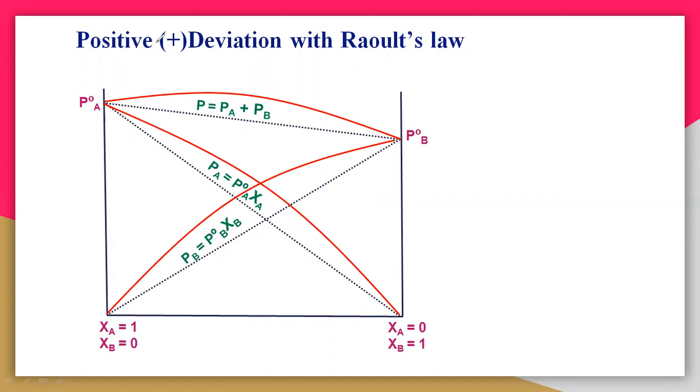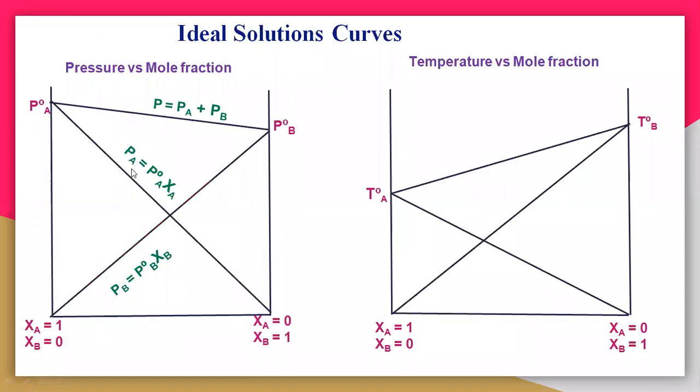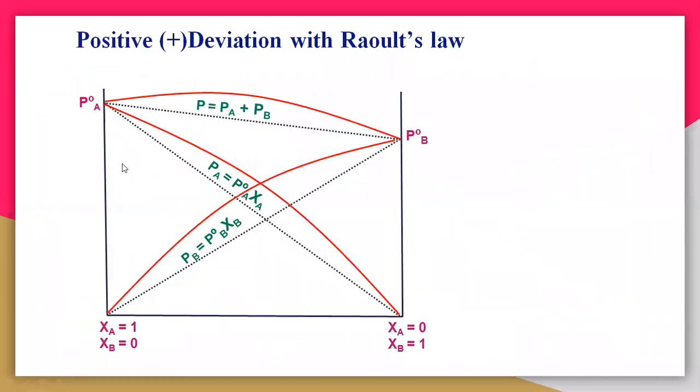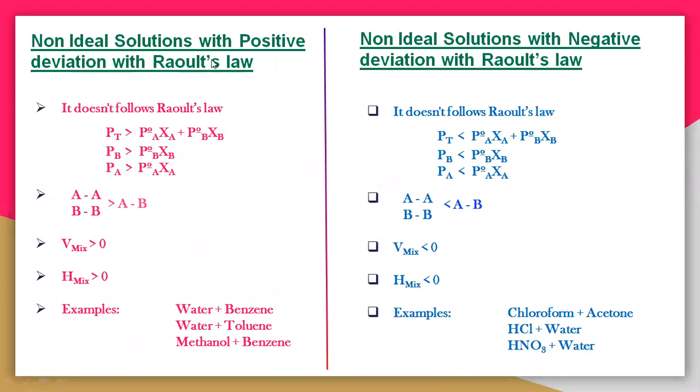Positive means, see here, I have already written the differences between those two curves, the positive deviation and the negative deviation. For the positive deviation, everywhere you write greater than, very simple. But here, for the negative deviation, everywhere you have to write less than.